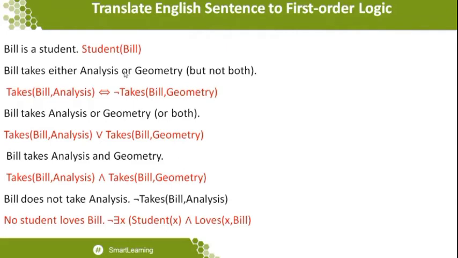Once I write that statement, now you see the statement presently available. Bill does not take analysis, which means that the not is being added. So simply, once you write takes of Bill comma analysis, which represents Bill takes analysis, you add the not symbol before it. That represents that Bill does not take analysis.